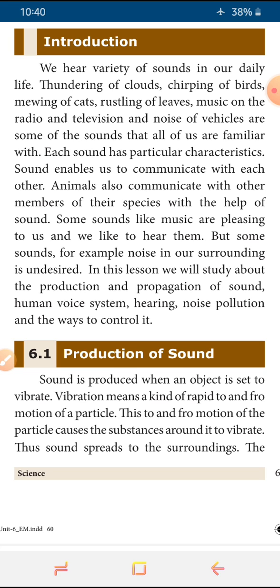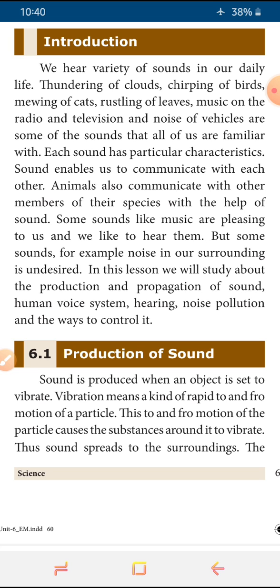Sound is produced, just now I told you sound is nothing but energy. Sound is produced when an object is set to vibrate. When we make the object vibrate, sound is produced. Vibration means a kind of rapid to and fro motion of particles. This to and fro motion of the particles causes the substance around it to vibrate. The sound spreads to the surroundings in the format of vibration.